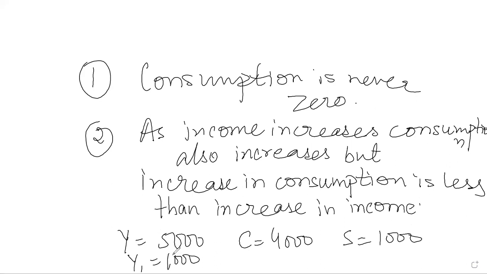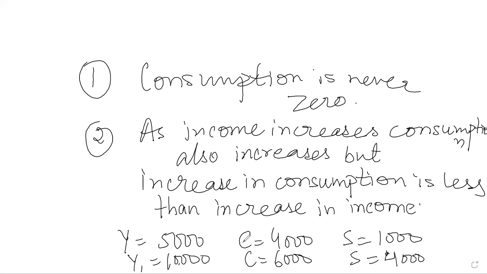So he will not double his consumption. He was able to survive with 4,000. Now from 5,000 it has become 10,000. What will he do? He will increase his consumption, from 4,000 maybe to 6,000. So his saving now will be 4,000. When income has doubled, consumption has not doubled. Consumption, of course, has increased, but not at the same rate as the increase in income. When income increases, consumption will increase, but less than the increase in income. That is what it says.